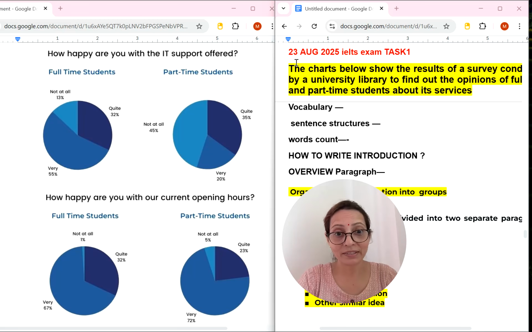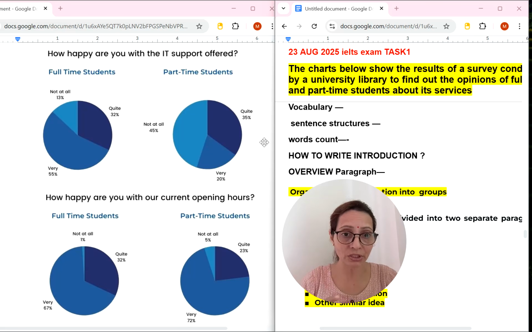So you can see this date, 23rd August 2025, IELTS exam in India. That was the writing task 1, that is pie charts. Four pie charts have been given here. So this is the question for these pie charts. Before starting the actual question, we will discuss vocabulary.